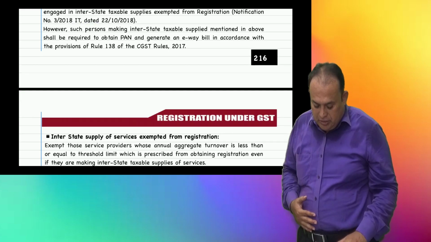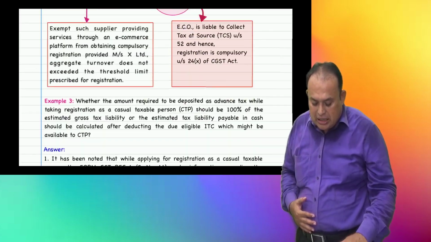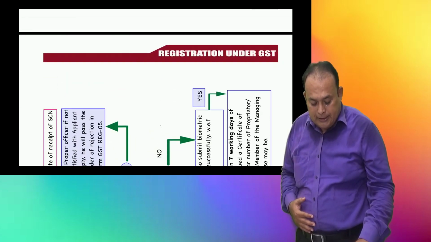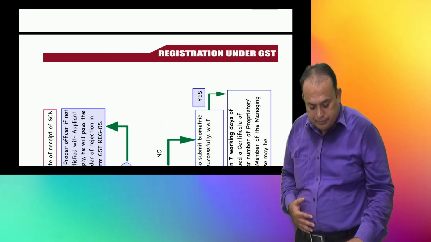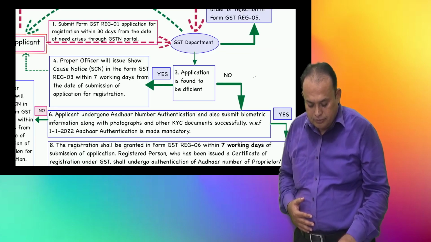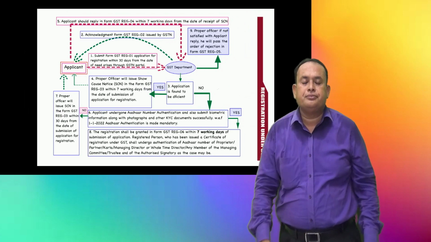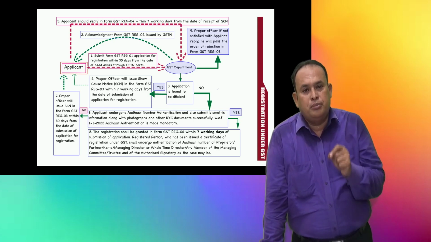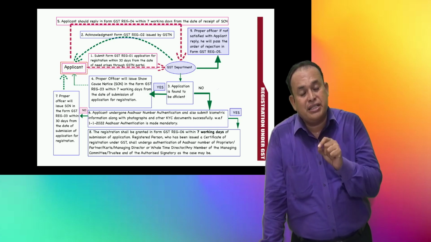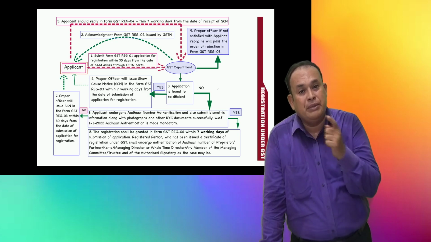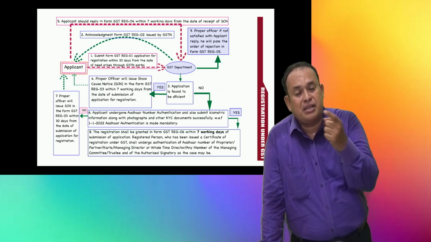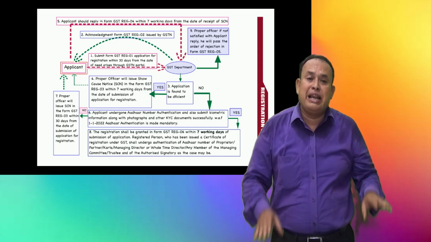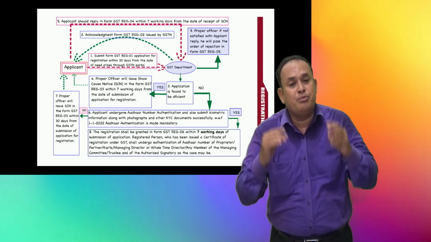So with this, I covered the registration required category, my dear friends. So far, I referred to section 22. What are the cases where registration is mandatory based on the turnover limit, based on succession, based on amalgamation and all. Section 23, registration not required category. Section 24, irrespective of the turnover, registration is mandatory.